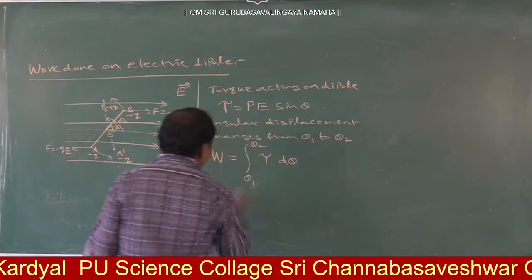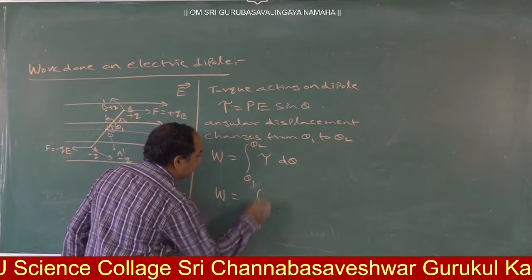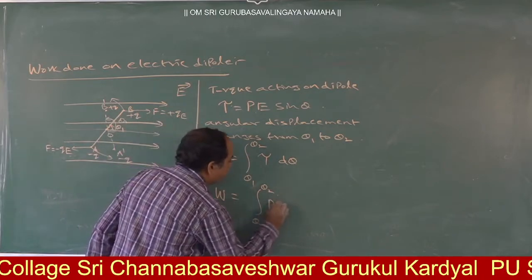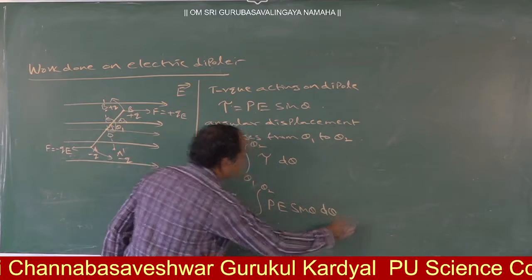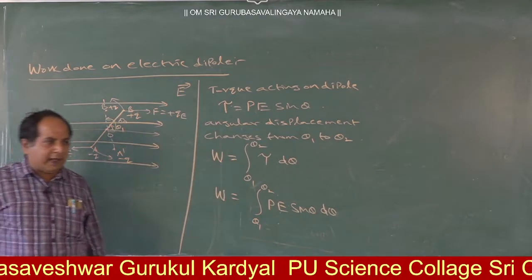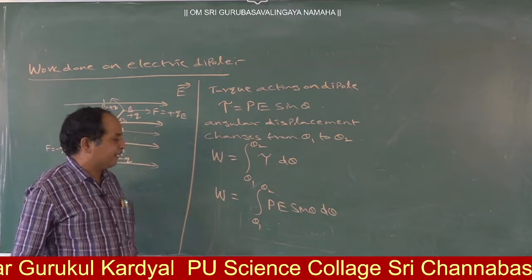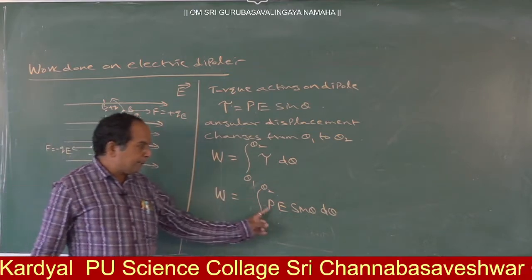By substituting the values, what is tau? P sin theta d theta. W is equal to integral theta 1 to theta 2 P sin theta d theta. In this, what are the constants? P is constant.